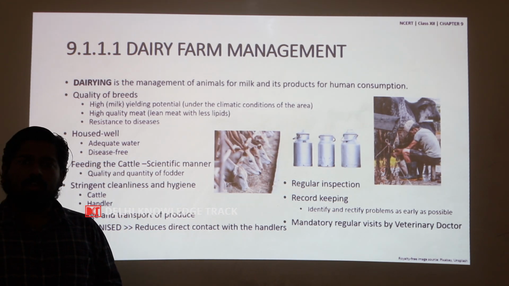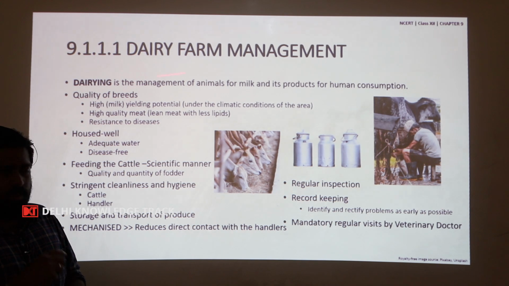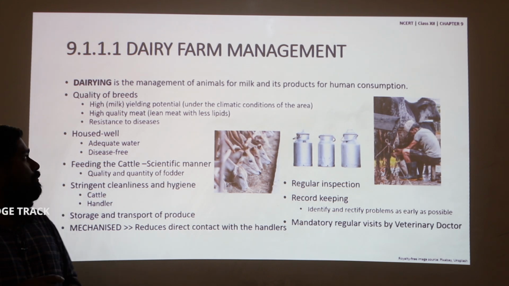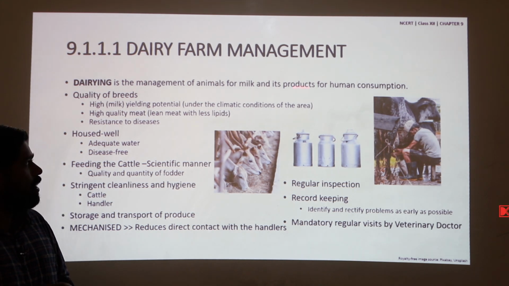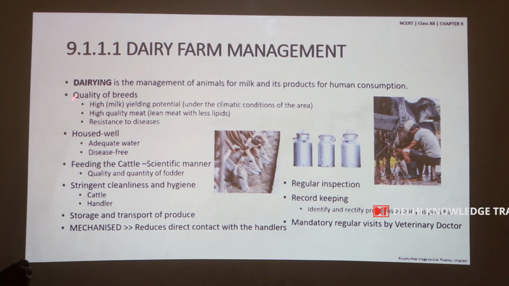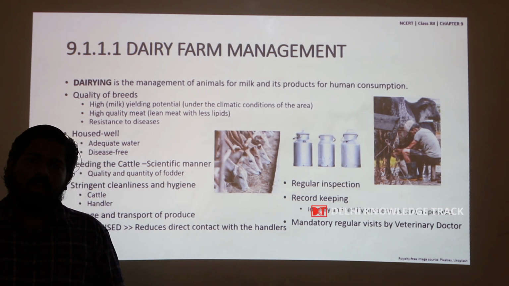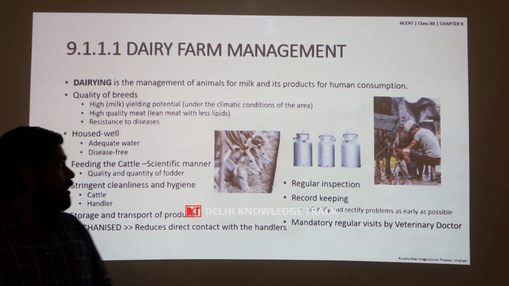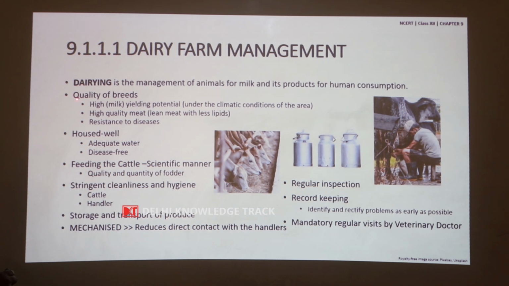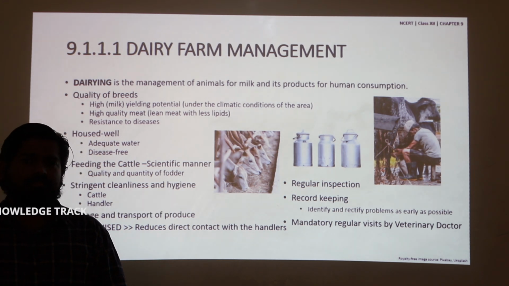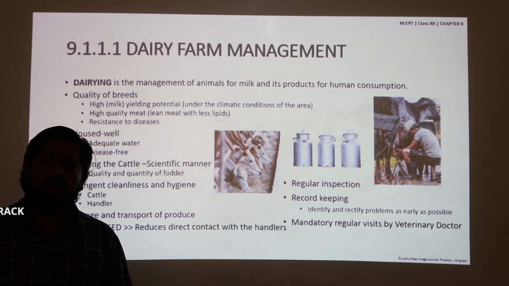Now, let us go through the dairy farm management. Dairying is the management of animals for milk production and for other products which are for human consumption. So, there are 5 basic points to be followed in the management of a dairy farm. Firstly, the selection of a quality breed. A breed is a type or a variety of an animal. There are various breeds of cows available.